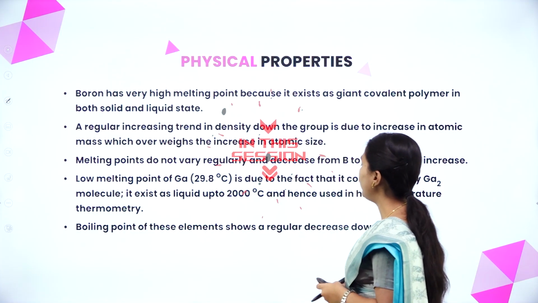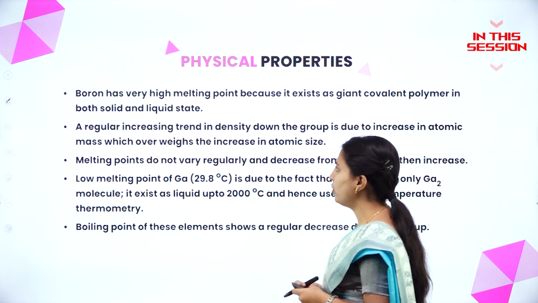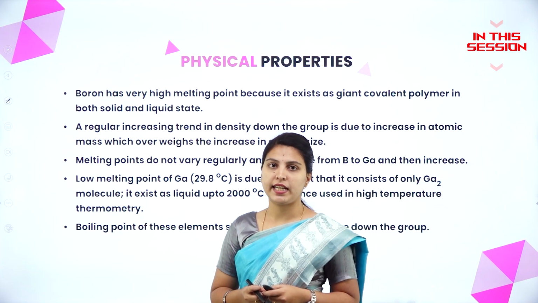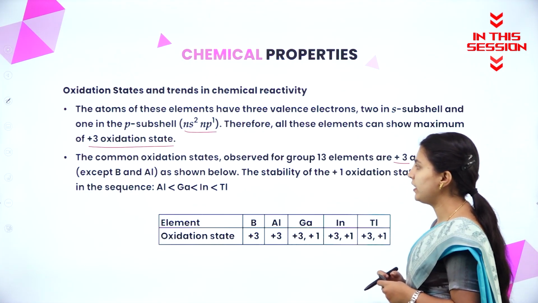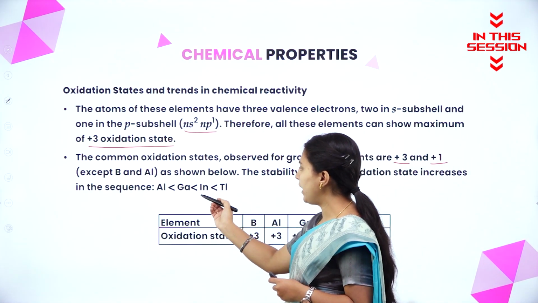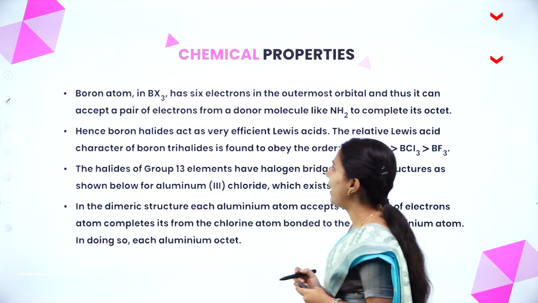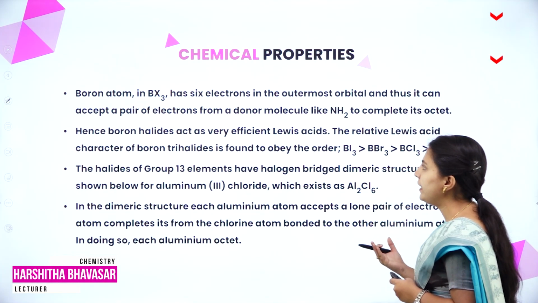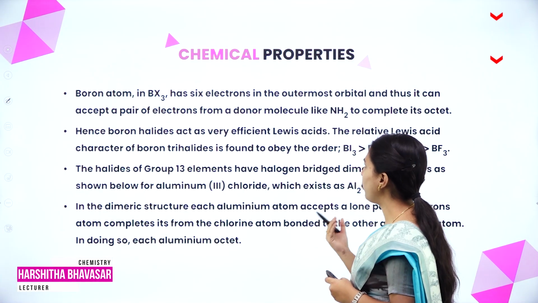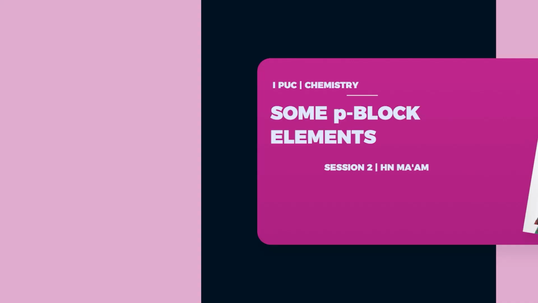Very high melting point because it exists as a giant covalent polymer in both solid and liquid state. The stability of the +1 oxidation state increases in the sequence aluminium, gallium, indium and thallium. Boron atom in BX3 has 6 electrons in the outermost orbital, and thus it can accept a pair of electrons from a donor molecule like NH3 to complete its octet.